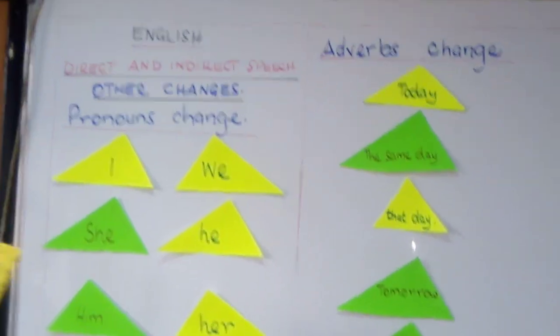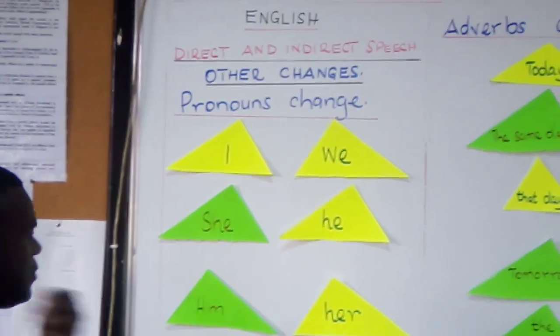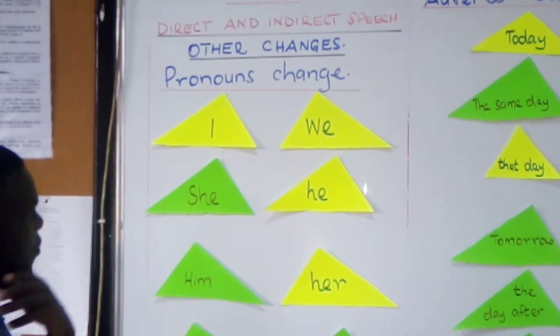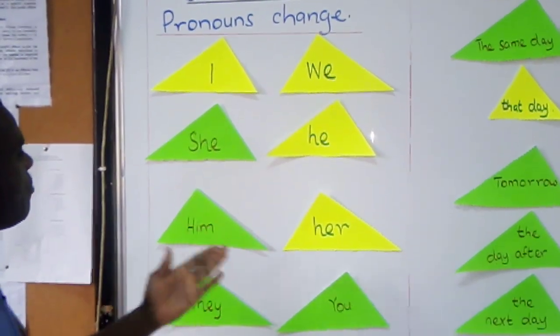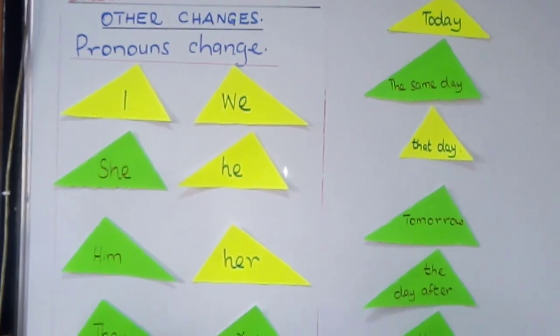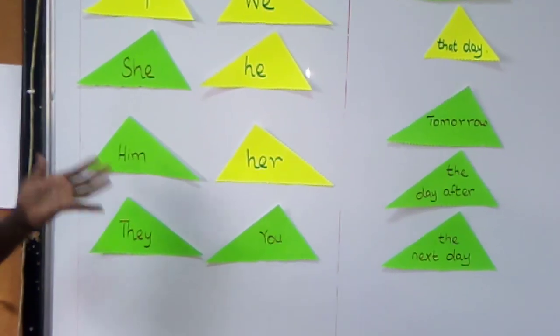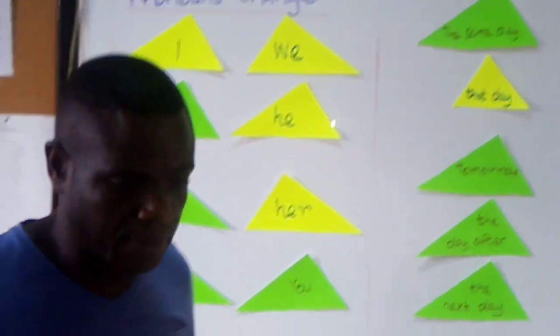Now, we mentioned some things that change when you are changing to an indirect speech. Pronouns change. Pronouns include I, we, she, he, him, her, they, you. So many pronouns. This is about people, but you can add things that do not have life, the non-living things. The pronouns change. The way they are used in indirect speech is not the way they are used in direct speech.